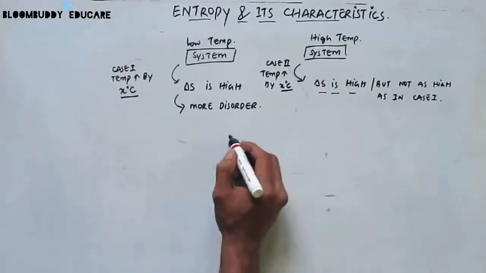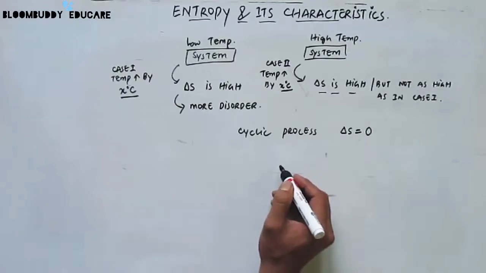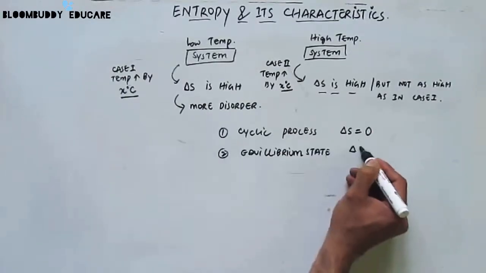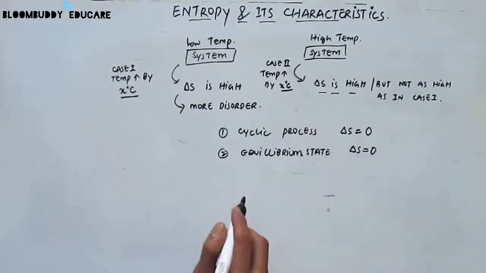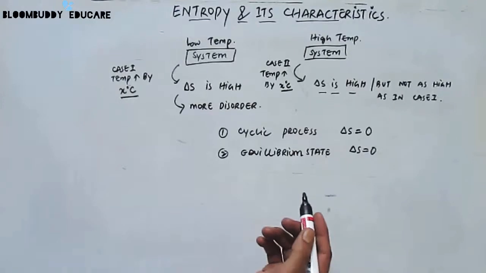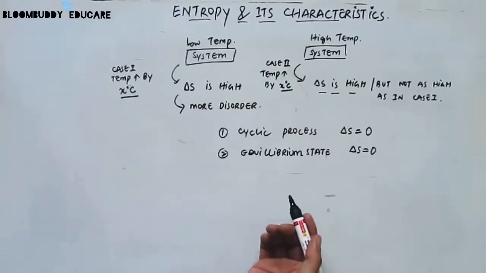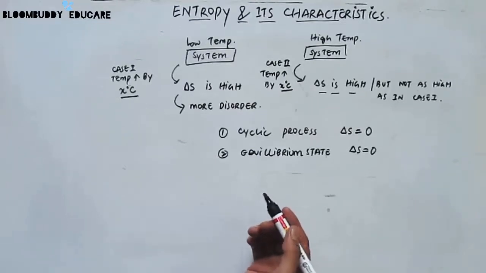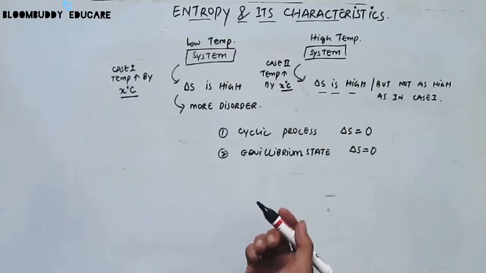In case of a cyclic process, the entropy change is always equal to 0. Also, in case of an equilibrium state, the entropy change is also equal to 0. Now let's see about the entropy in case of different states of matter. Here we will consider 3 different states of matter, that is solid state or crystalline state, the liquid state, and the gaseous state, or what we also call as the vapor state.